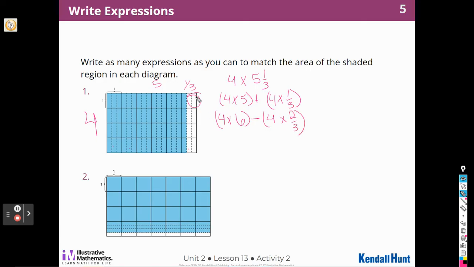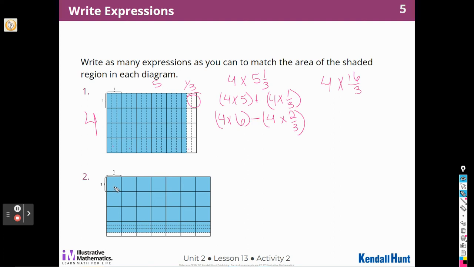2/3. So finding the whole rectangle and then subtracting out the white part. Let's see, are there any other expressions that we could use? We could say 4 times, and then how much is this? 3, 3, 3, 3, 3. That's 15, 16/3. So we could say it that way as well, couldn't we? So I have 1, 2, 3, 4 ways that I could have written that. Maybe you found even more than that.